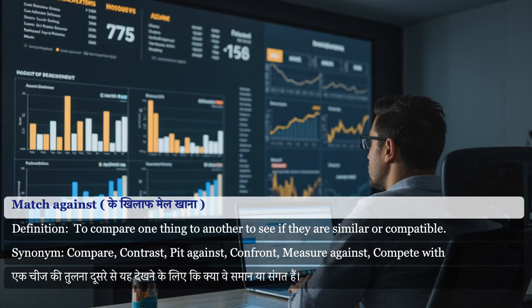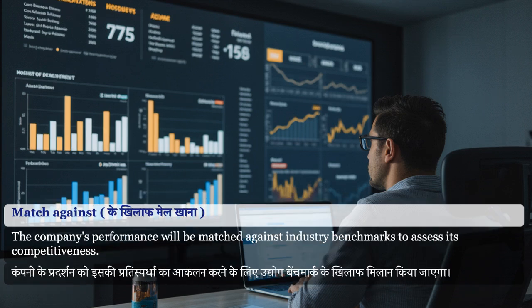Match against. To compare one thing to another to see if they are similar or compatible. Synonym for match against: compare, contrast, pit against, confront, measure against, compete with. The company's performance will be matched against industry benchmarks to assess its competitiveness.